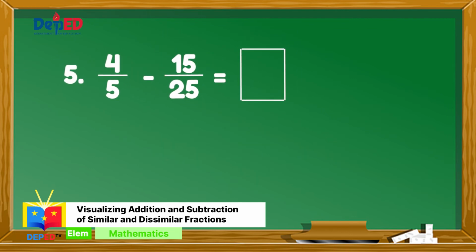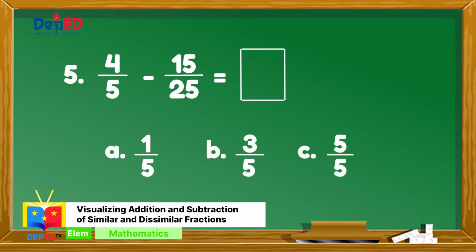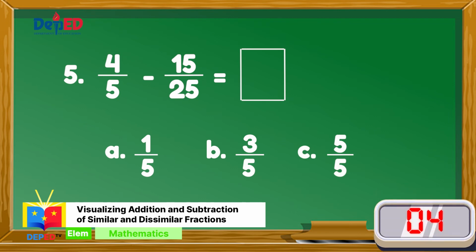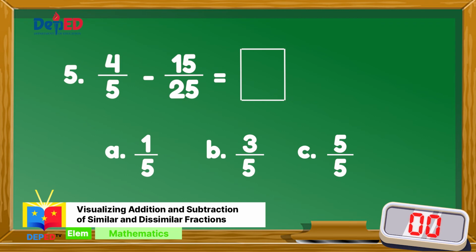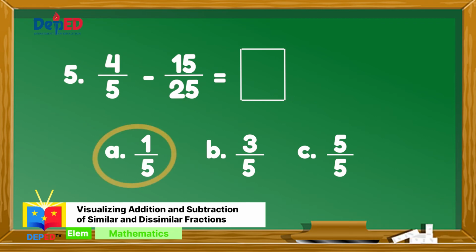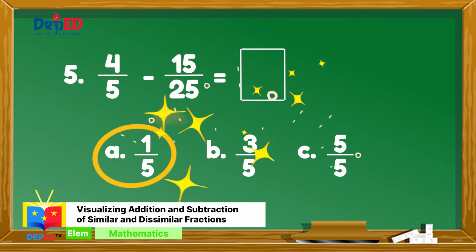Number 5. 4 over 5 minus 15 over 25 is equal to A 1 over 5, B 3 over 5, C 5 over 5. Is your answer letter A? Great job!